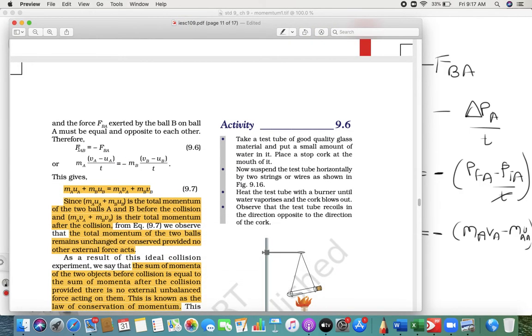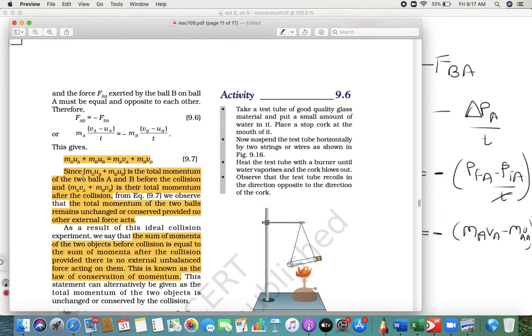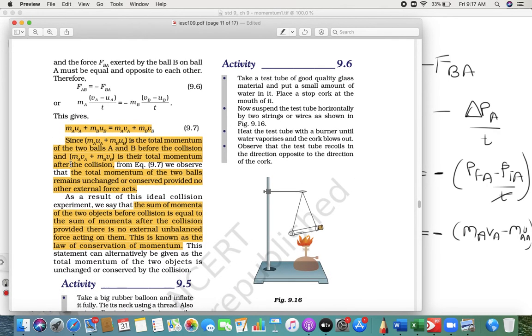Then see, FAB is equal to minus FBA. So when you compare, you finally get this statement: MAUA plus MBUB is equal to MAVA plus MBVB, and this is called the law of conservation of momentum. See, in the second paragraph you see the sum of momenta.